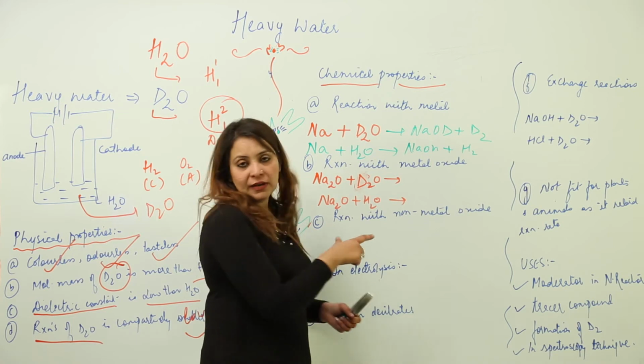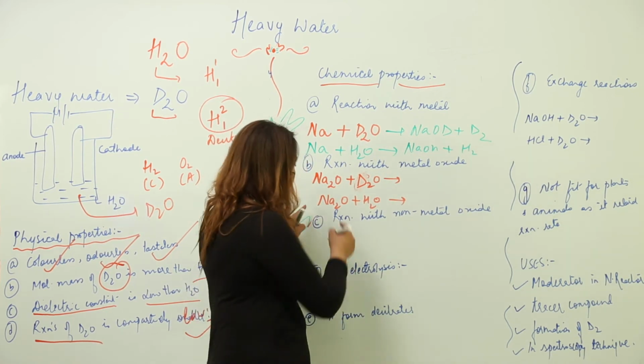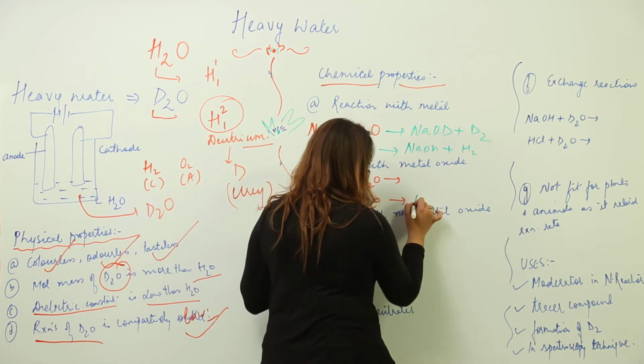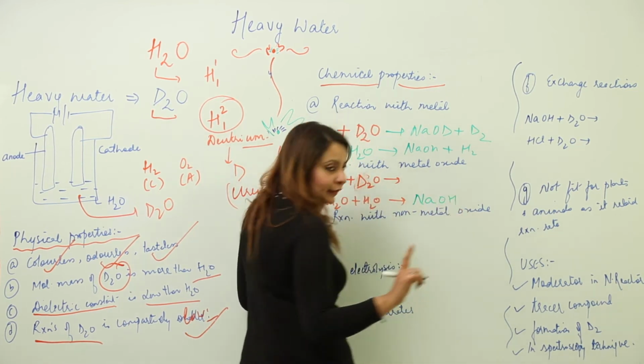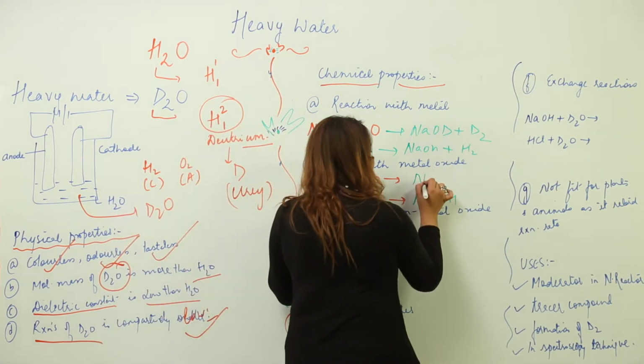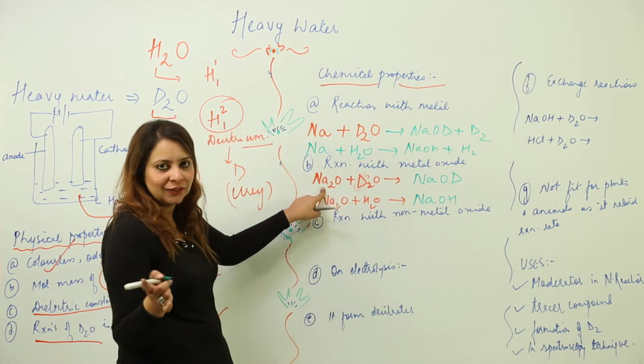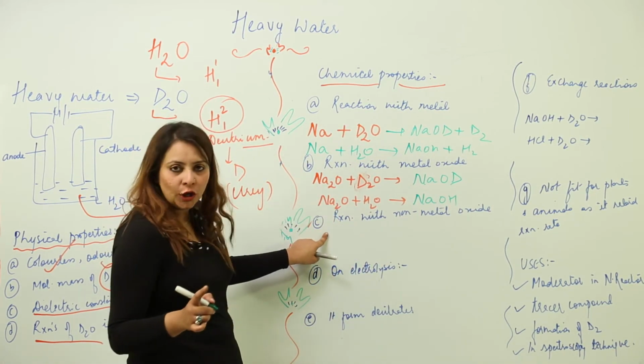So whenever you add any metal oxide to water, what do you get? You get only hydroxide. So when you add Na2O to simple water, you will be getting NaOH, right. And when you add Na2O to D2O, you will be getting NaOD, just a difference of H and D, right.